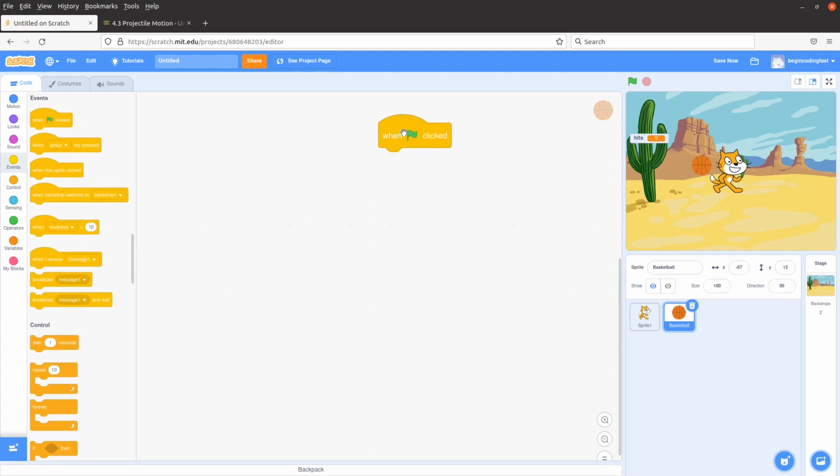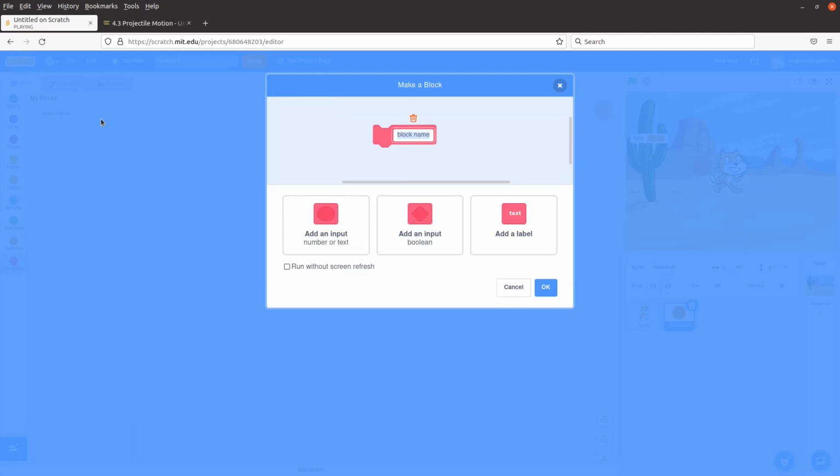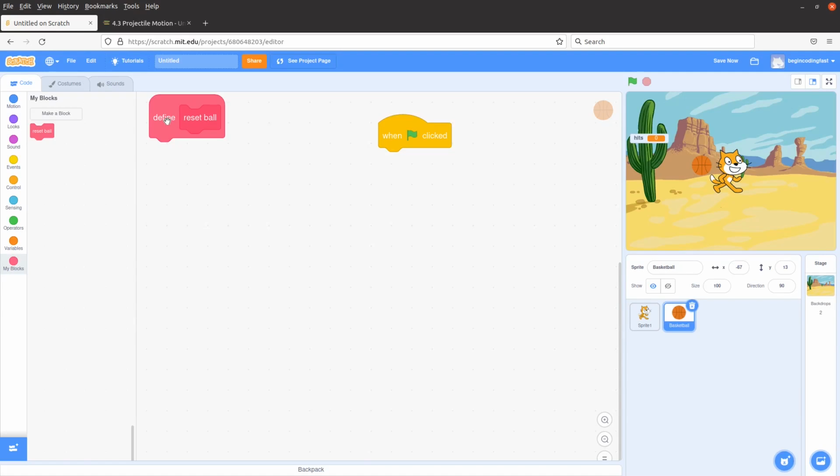When the flag is clicked, I want the ball to reset to its original position, like this one. That's why I have to create my own block. The name is called reset ball. Click OK.